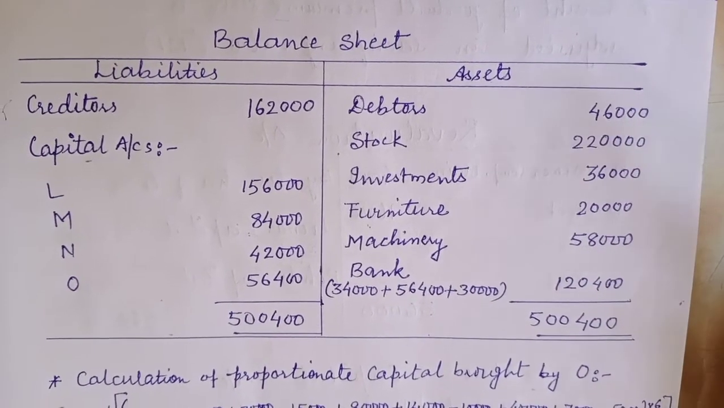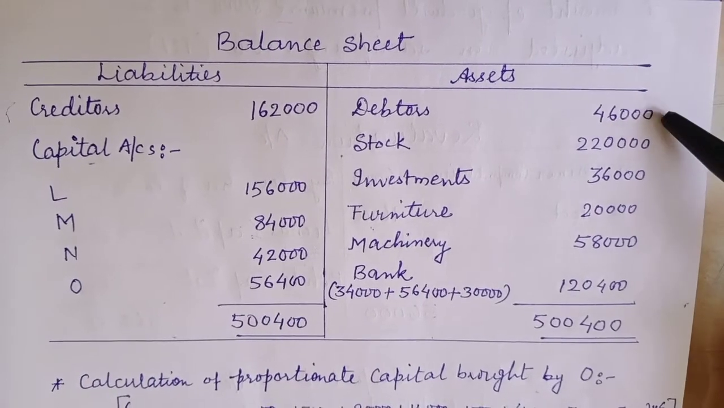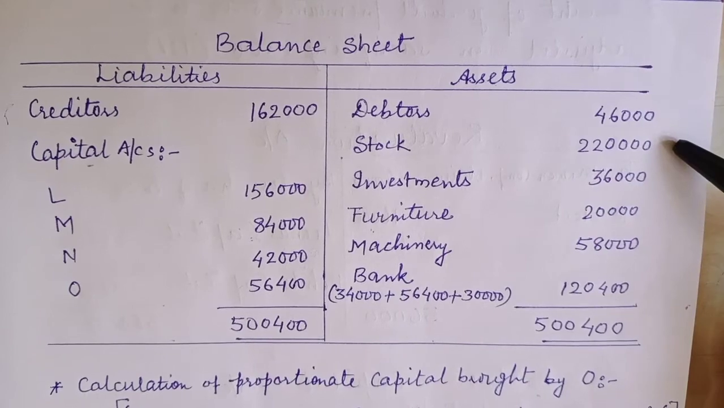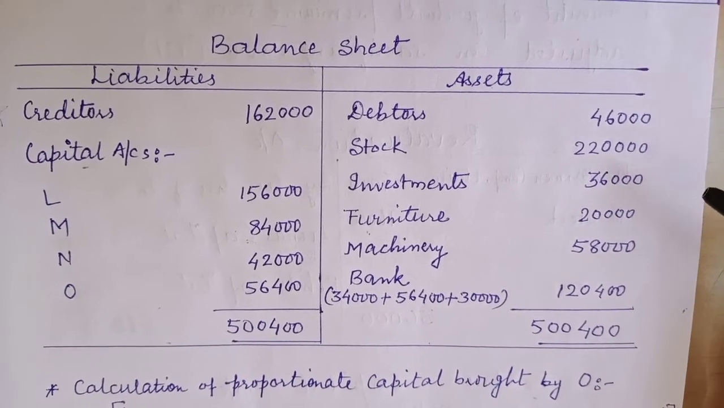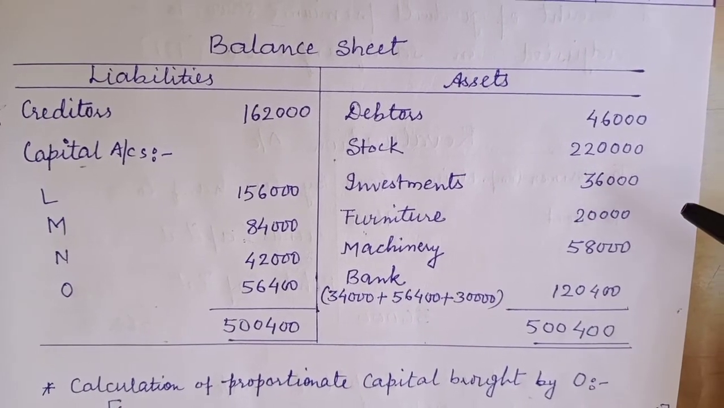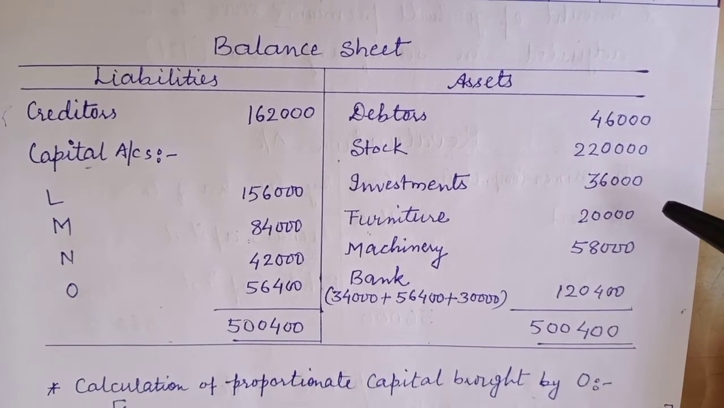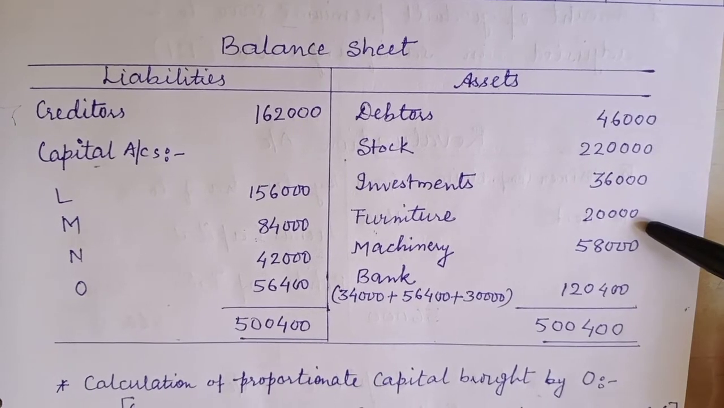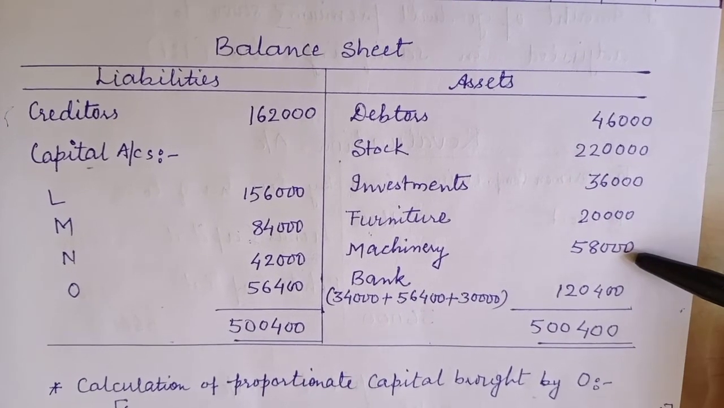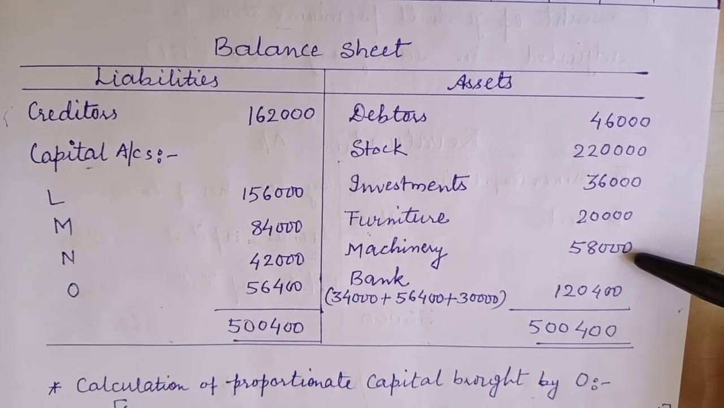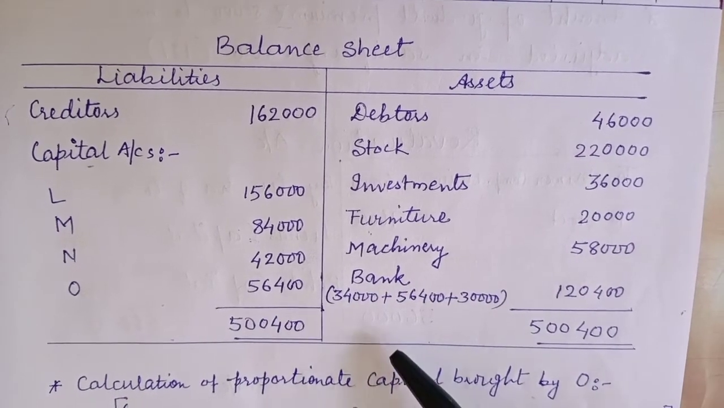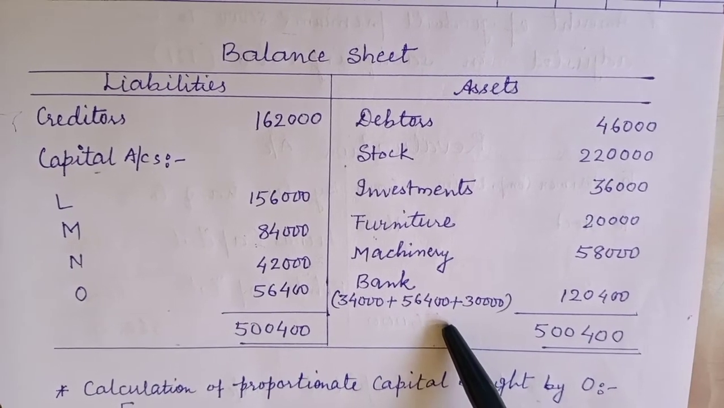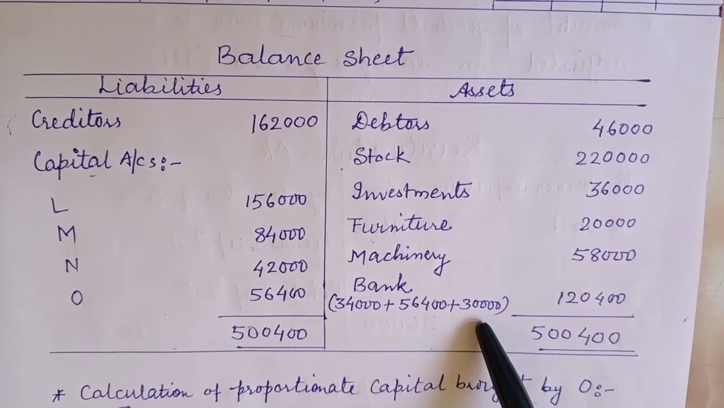Debtors, since there is no change in debtors in the adjustment, so 46,000 I have written. Stock is written at 2,20,000 since no change. Investment, earlier it was 60,000, but in the adjustment it is given that it is to be reduced to 36,000. Then furniture 20,000. Machinery is also to be reduced to 58,000 from 70,000. And bank account, the balance given in the balance sheet is 34,000. 56,400 has been brought by the new partner, and 30,000 is the premium of goodwill.